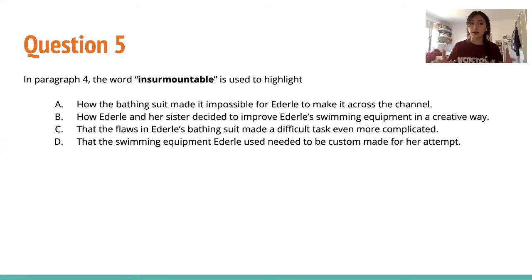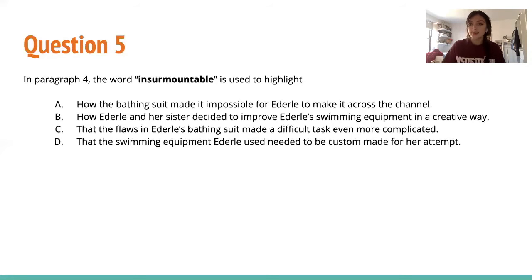So even though we don't know the word insurmountable, we can use context clues and read around the word to have a better understanding of what it means. And we can also infer what the meaning is. So choice A, how the bathing suit made it impossible for Ederle to make it across the channel. So even though this makes sense, we remember the beginning when I said you have to avoid extremes. So this says that it's impossible.